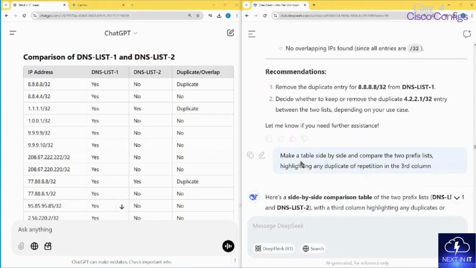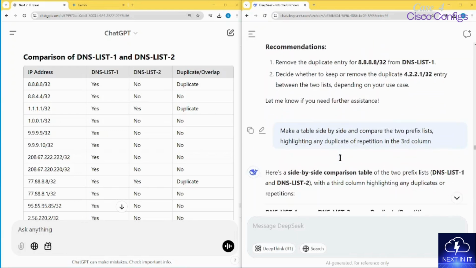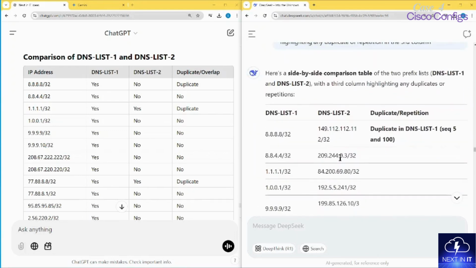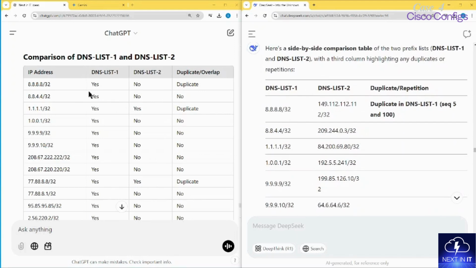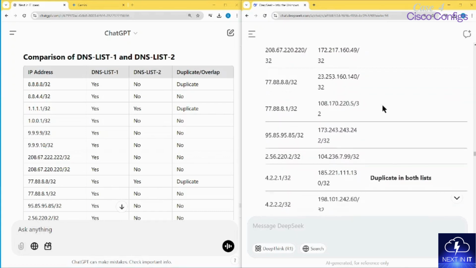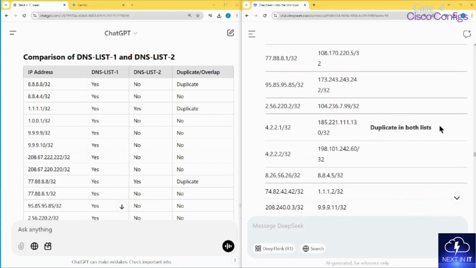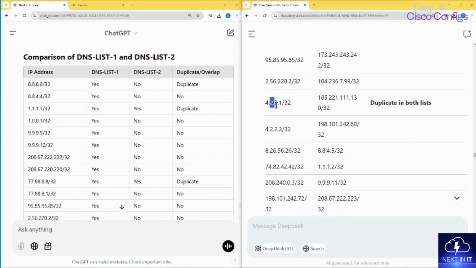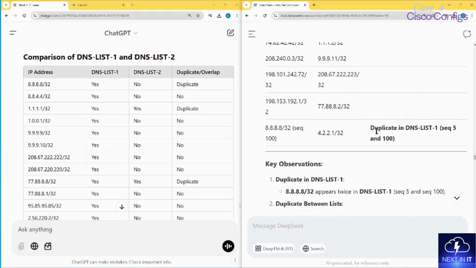So what I did, I tried to make a table. I just said, hey, make a table side by side, and then I started to compare it. So now this is better, something similar to ChatGPT. So make it in tabular format. It says, hey, this one is duplicate, the 8.8.8.8 is duplicate in DNS list 1, sequence 5 and 100. So the first one is duplicate. And then over here it says duplicate in both lists. Which one is duplicate? 4.2.2.1 is in both the lists. And then over here it says duplicate in list 1, sequence 5 and sequence 100.